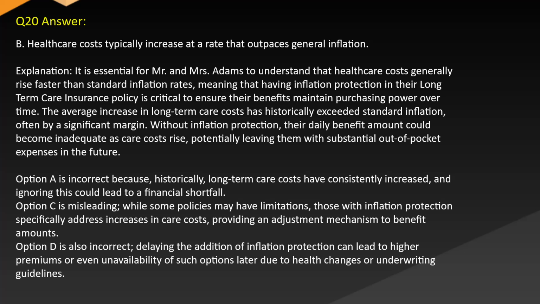Option C is misleading. While some policies may have limitations, those with inflation protection specifically address increases in care costs, providing an adjustment mechanism to benefit amounts. Option D is also incorrect. Delaying the addition of inflation protection can lead to higher premiums or even unavailability of such options later due to health changes or underwriting guidelines.